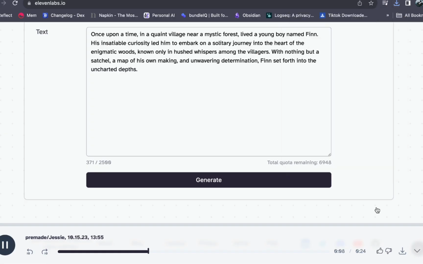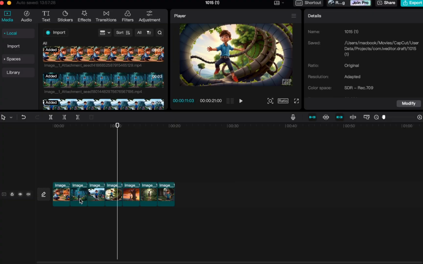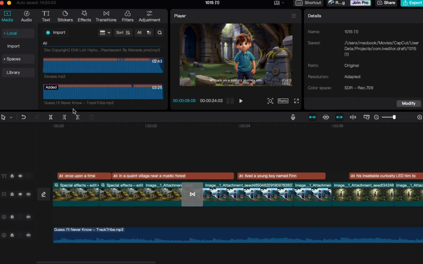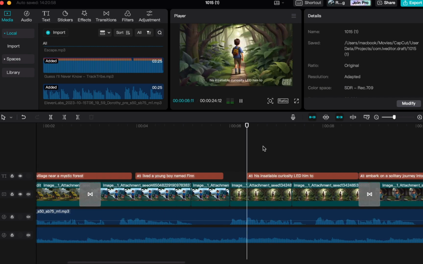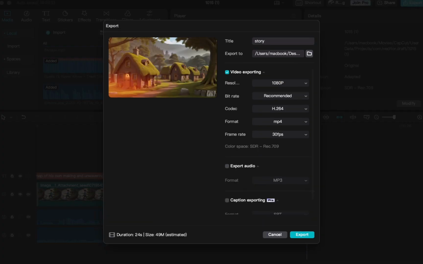Finally, let us edit our story. We will use CapCut, a free mobile video editing app and software. Import your video clips and photos. Add transitions, text, stickers, filters, and effects. Preview your video and then export it with your desired resolution and quality.